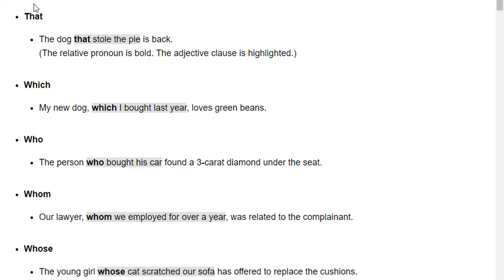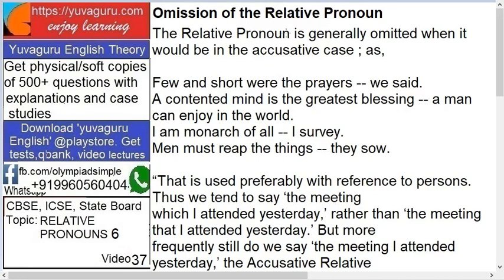For example, see, these are the words of relative pronouns. The dog that stole the pie is back. Now, which also, there are many, you can watch them. We have already covered them. So now, omission. The relative pronoun is generally omitted when it would be in the accusative case. These cases also we have covered already.